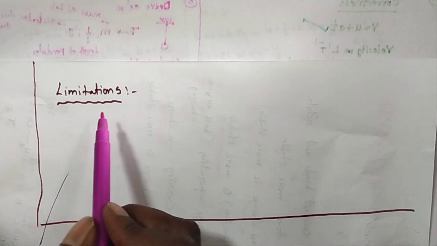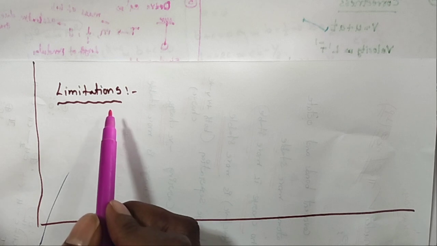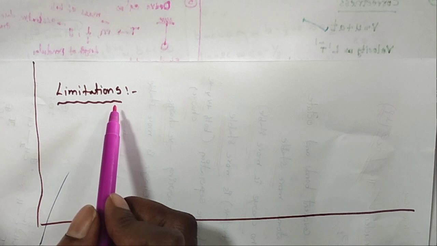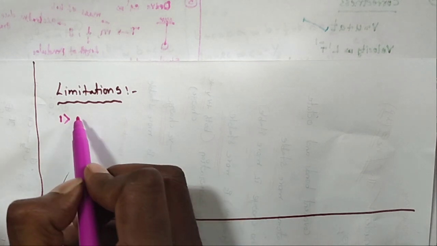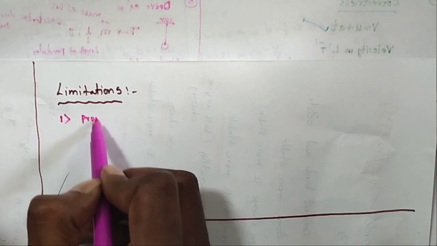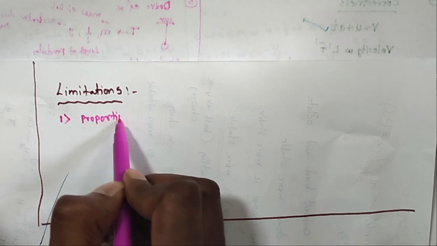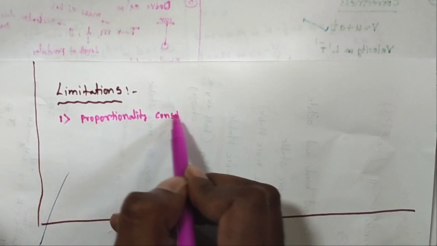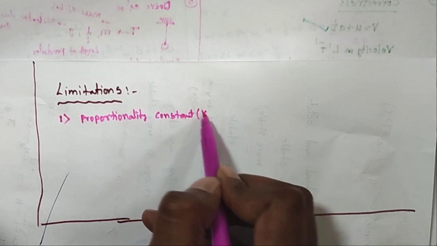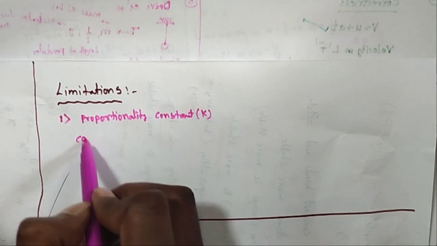Next, the last one, limitation. What is the drawback of the dimensional analysis? What is the limitation of the dimensional analysis? The first limitation or drawback: the proportionality constant, means K, any constant cannot be determined.